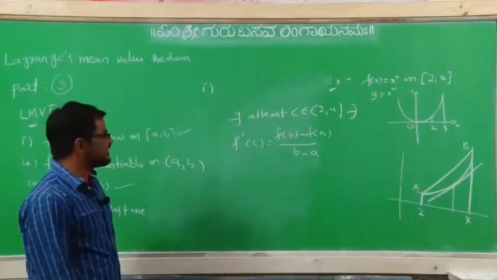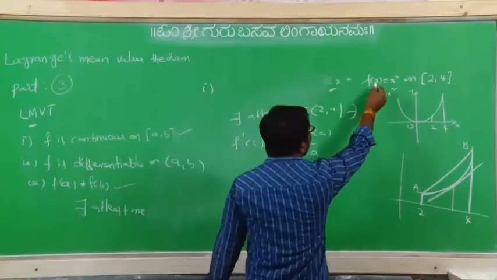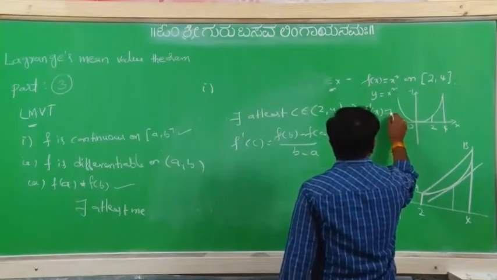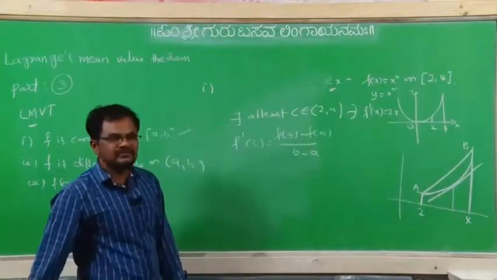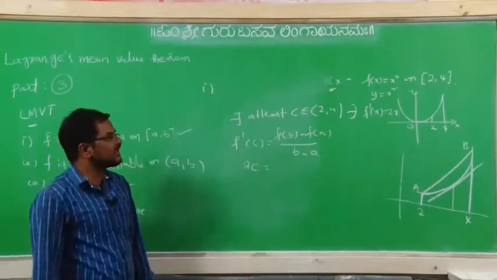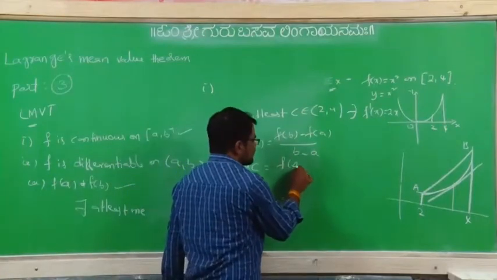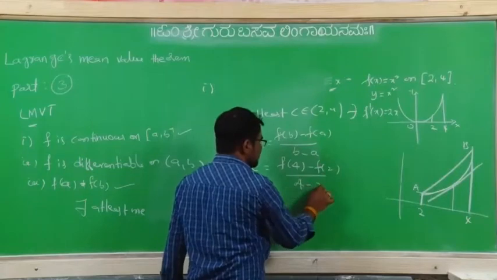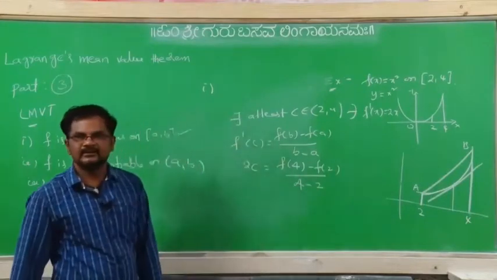Now f'(c) equals, so here f(x) equals x square, so what about f'(x)? That is equal to 2x. f'(c) means 2c. And (f(4) minus f(2)) divided by (4 minus 2). Right.